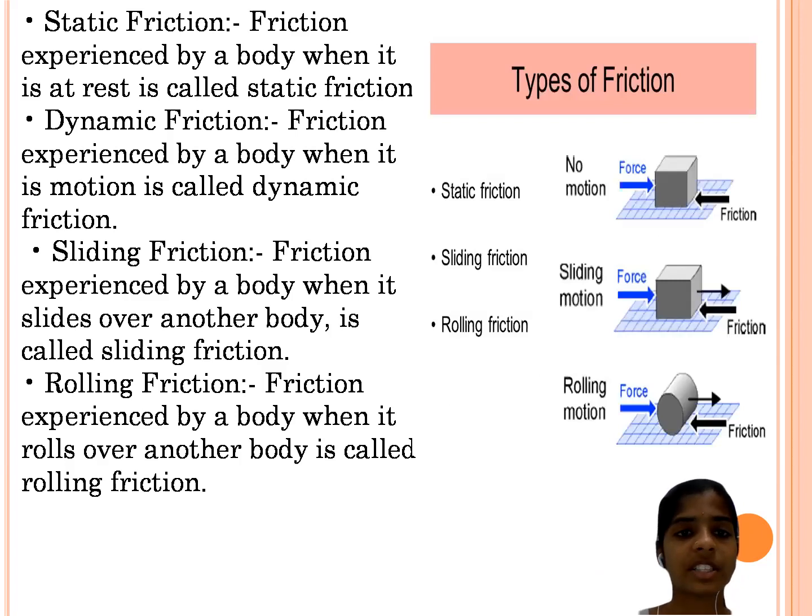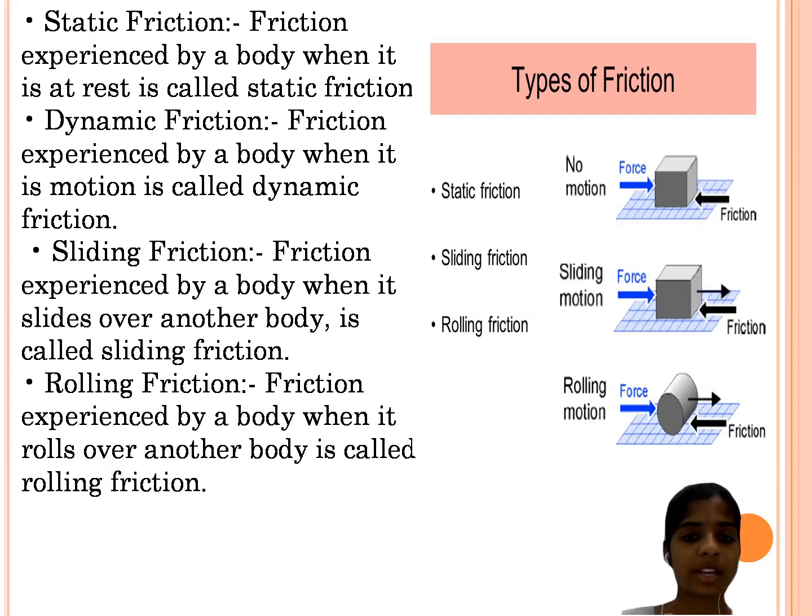Next, static friction. Friction experienced by a body when it is at rest is called static friction. Dynamic friction: friction experienced by a body when it is in motion is called dynamic friction. If the body is in motion, it is dynamic friction; if it is at rest, it is static friction.